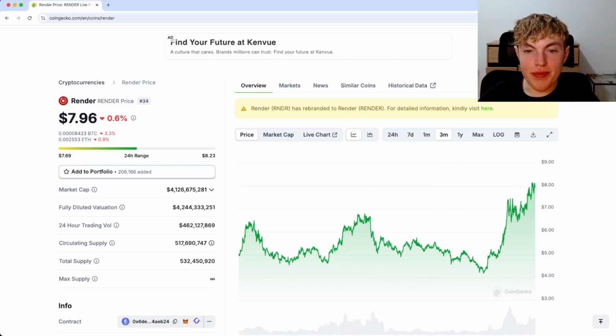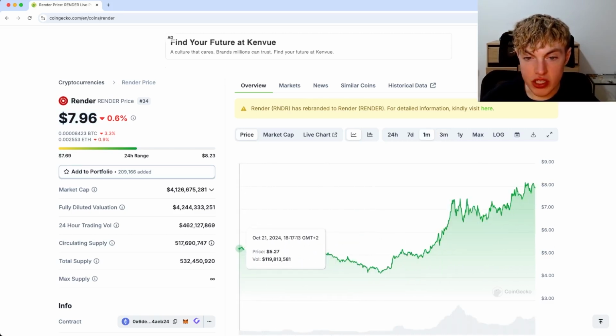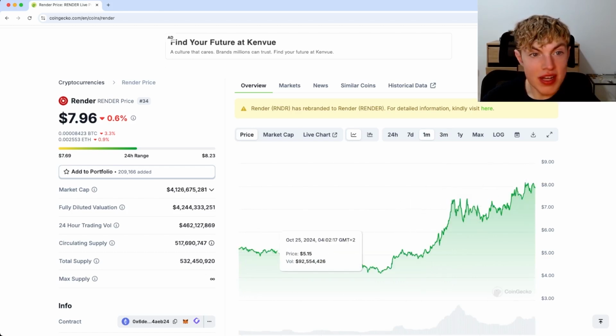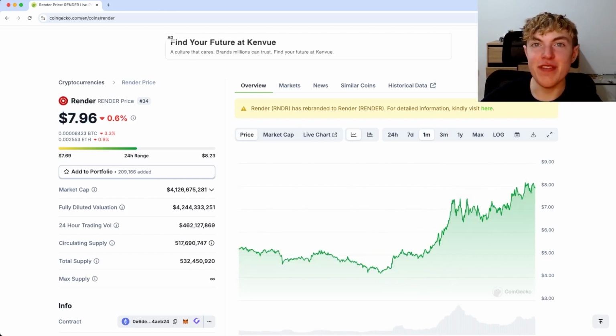In the last 3 months, Render token has gone from under $5 to now sitting at almost $8. This is a huge jump. And in the past 1 month, Render token has gone from 527 to 796. And in today's video, we'll be talking about how you can get the highest APR possible with Render token.